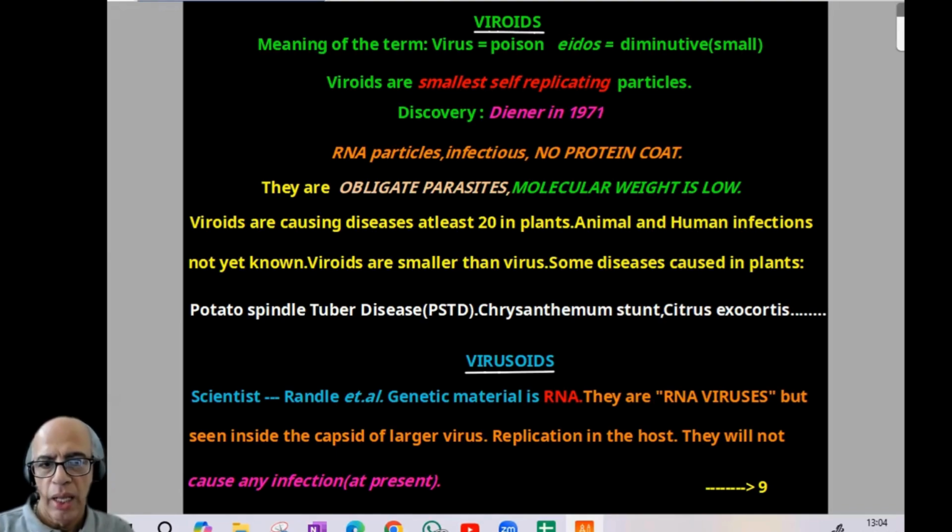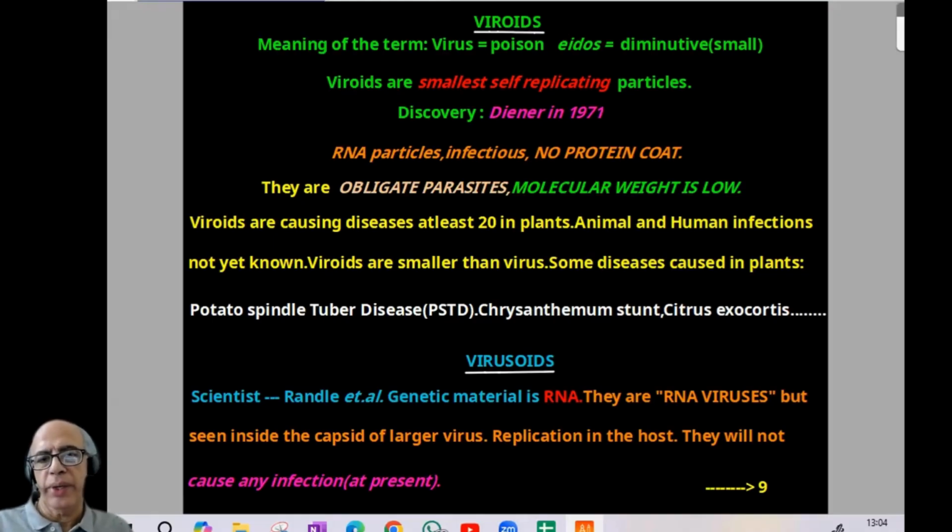Molecular weight is low. And viroids cause at least 20 diseases in plants. Animal and human infections are not yet known. Viroids are smaller than viruses. Some diseases caused in plants: potato spindle tuber disease, PSTD, chrysanthemum stunt, citrus exocortis.